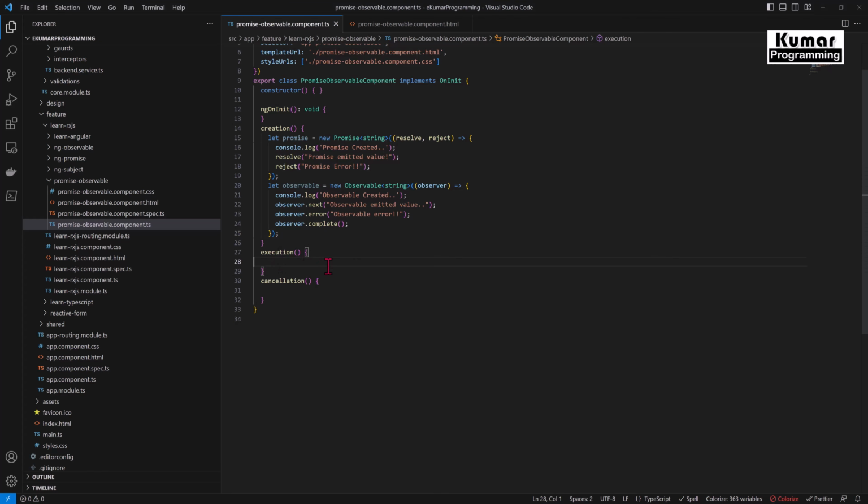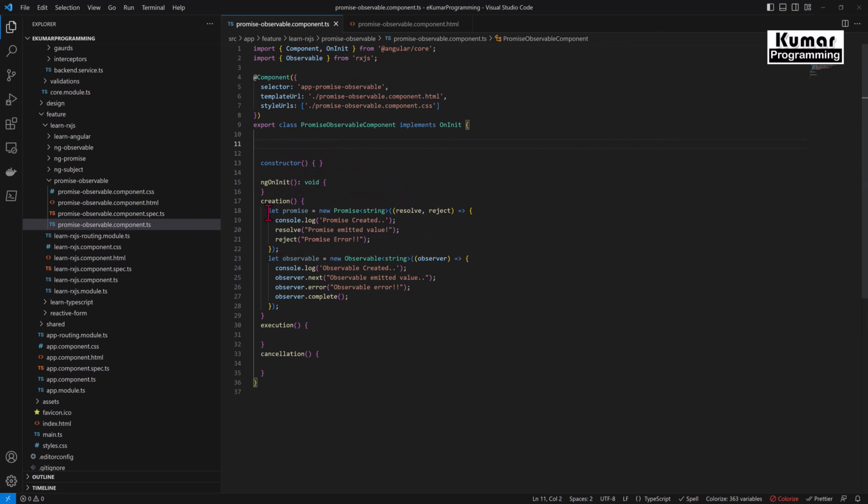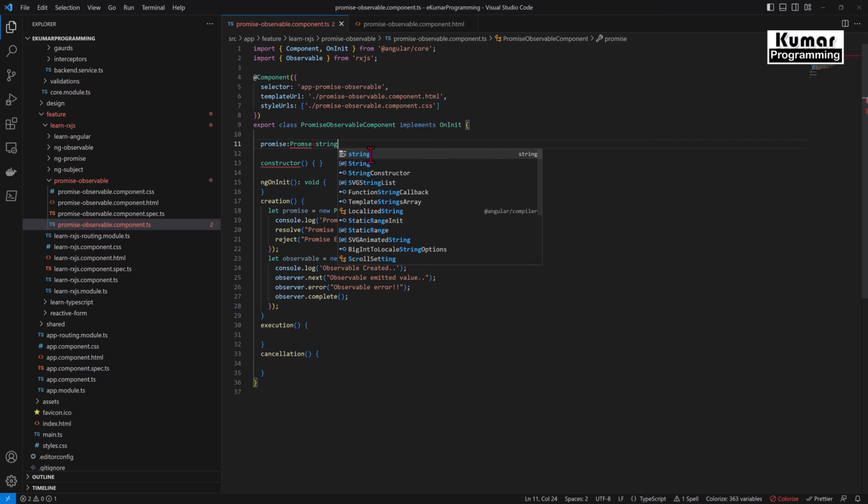Okay, in the execution, we have the promise here. So the scope of promise and observable is inside this function itself. So now let me declare this promise variable at the class level here. Promise is of type Promise, and inside that it's taking a string.